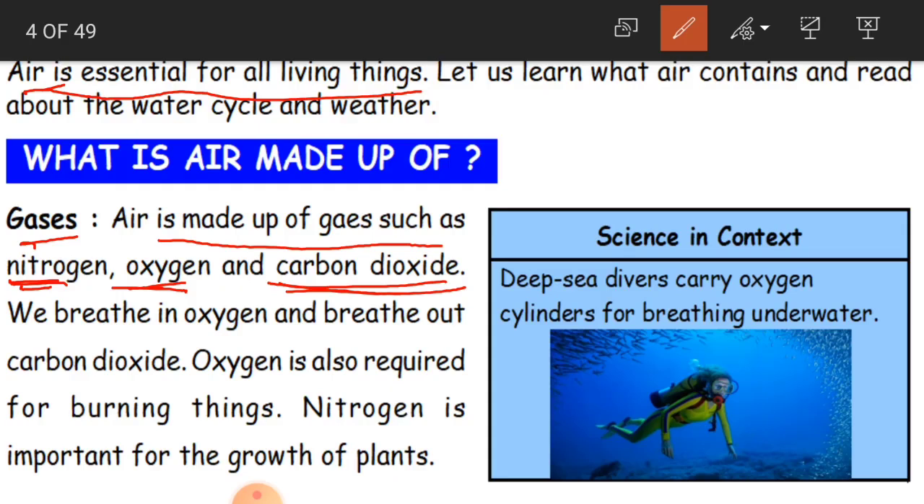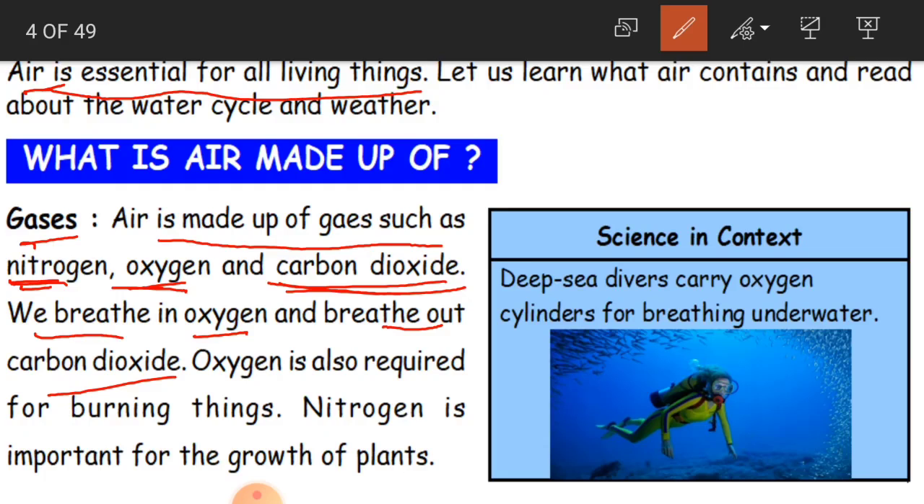Clear children? Now we breathe in oxygen and breathe out carbon dioxide. What do we do when we breathe? We breathe in and we also breathe out. Inhale, that is breathe in, exhale is breathe out. When we breathe in, we take oxygen. And when we breathe out, that is exhale, we breathe out carbon dioxide. Clear children? So oxygen when we breathe in, carbon dioxide when we breathe out.